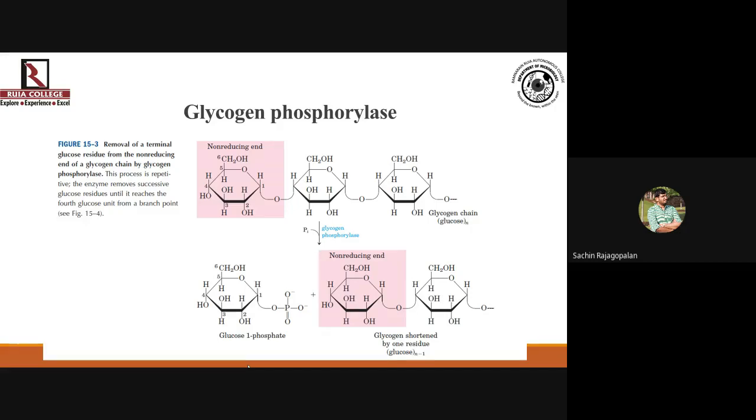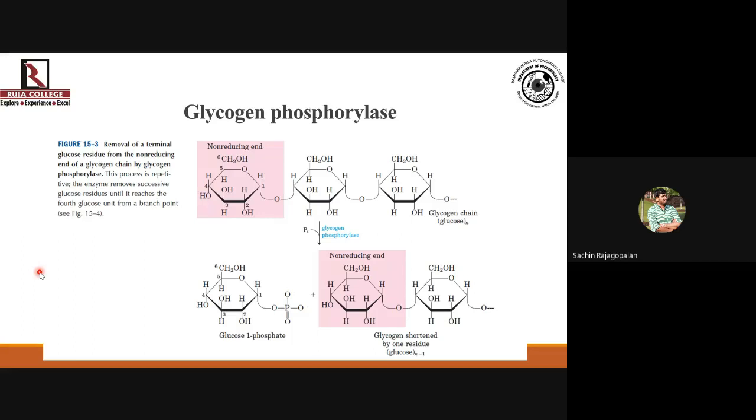Now, first and foremost, if you talk about glycogen phosphorylase, look at this image very carefully. You will see and understand what the enzyme is up to. As the name suggests, phosphorylase, this enzyme is going to be very different in breaking glycosidic linkages, because understand that glycogen is a polymer of glucose, wherein glucose units are linked together by alpha 1,4 glycosidic bonds.